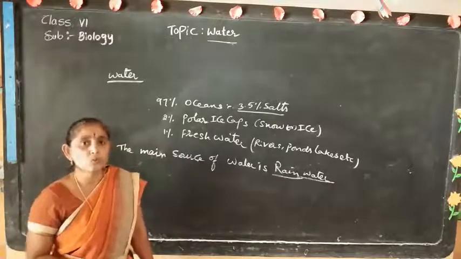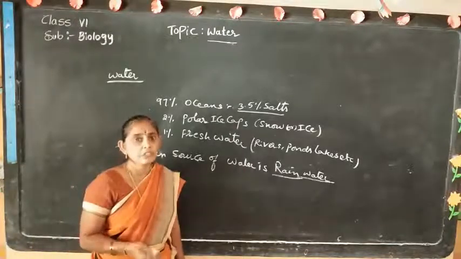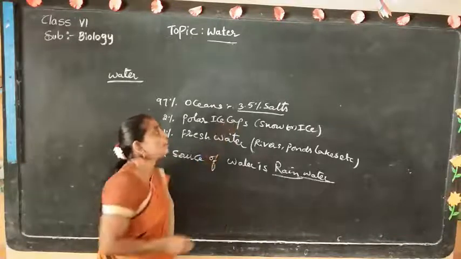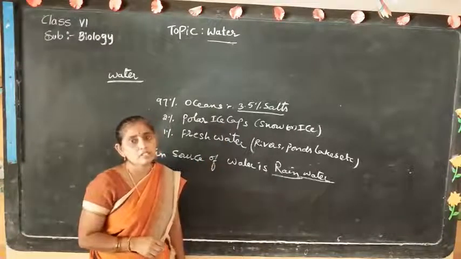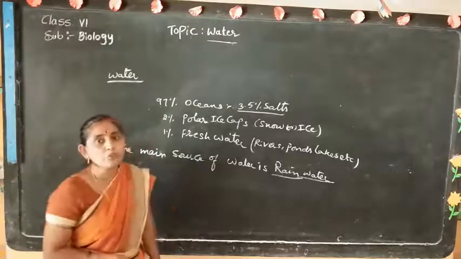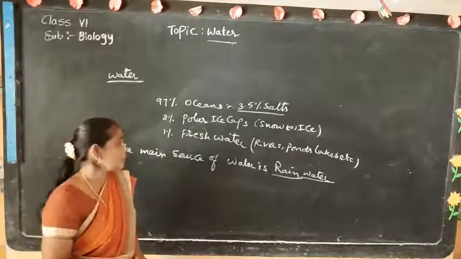Ocean water is unfit for drinking. We are not using it for drinking. Why? Because it has 3.5% salt. It is not useful for plants also. This water is not useful for plants.